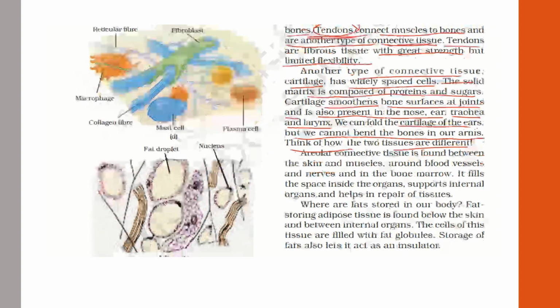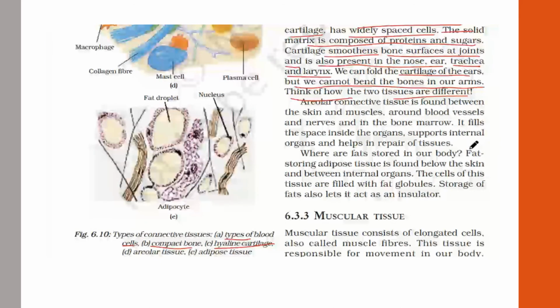Okay. Next comes the areolar connective tissue. So what is the areolar connective tissue? It is found between the skin and the muscles, around the blood vessels and the nerves, and in the bone marrow.